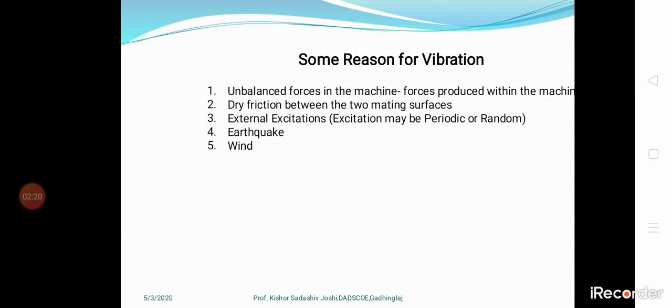Next, dry friction between two meeting surfaces. If I take it without lubricant and any process, such as a machining process, is started, there may be chances of the system vibrating. That's why dry friction between two mating surfaces creates vibration. Then the external excitation, which may be periodic or random. Earthquakes are a good example. And wind energy can also create vibration in the system.